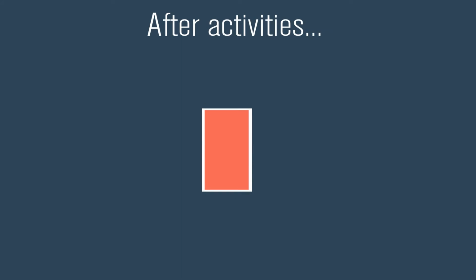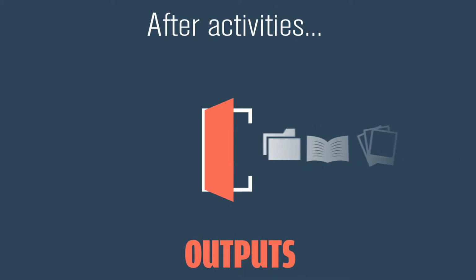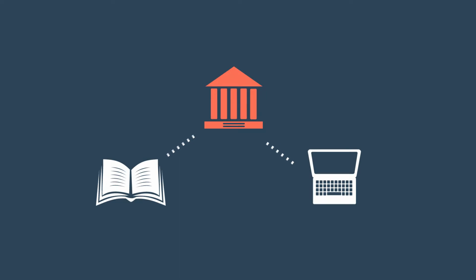After activities, organizations focus on their outputs. Outputs are everything that emerges from your resource investment in activities. This might be photos, stories, data, or any new materials developed. An education organization might develop a new textbook or create a new online course.